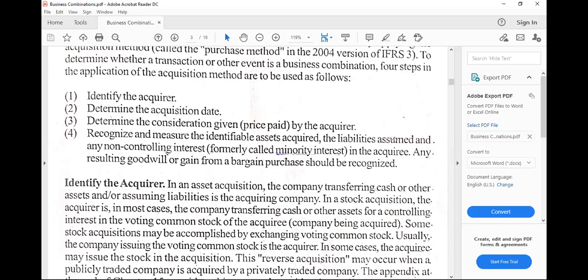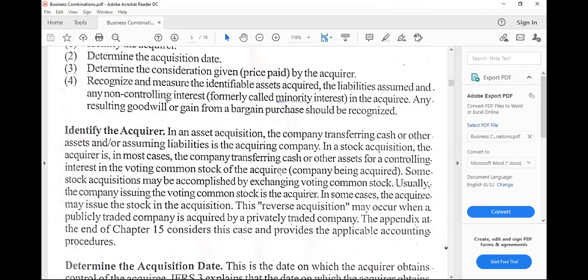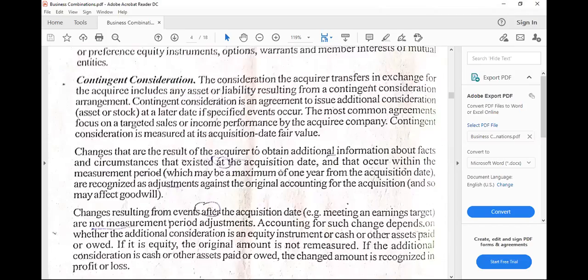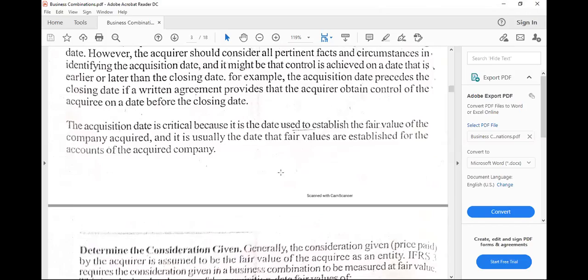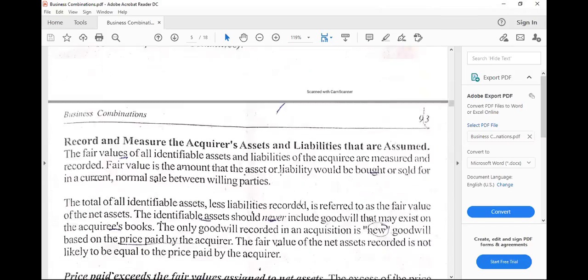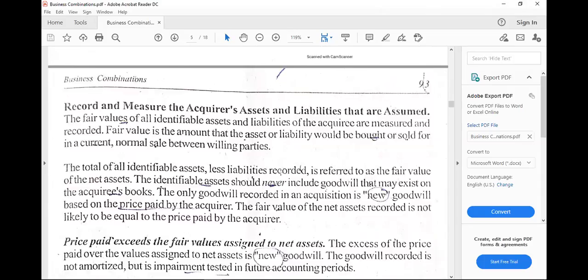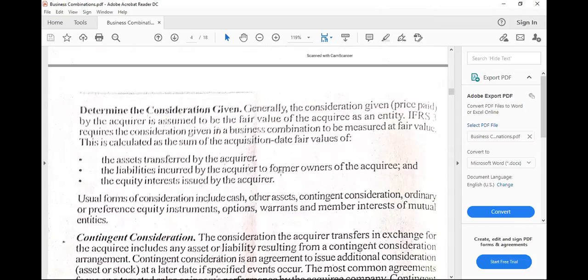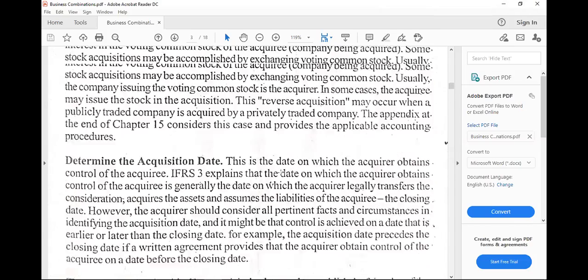Then also liabilities assumed and any non-controlling interest in the acquiree. Okay, so by then you will be able to know how much would be the goodwill or gain from a bargain purchase option. All right, so we will be tackling them one by one. However, let us mention them anyway. But it will be mentioned here as we go along the way.